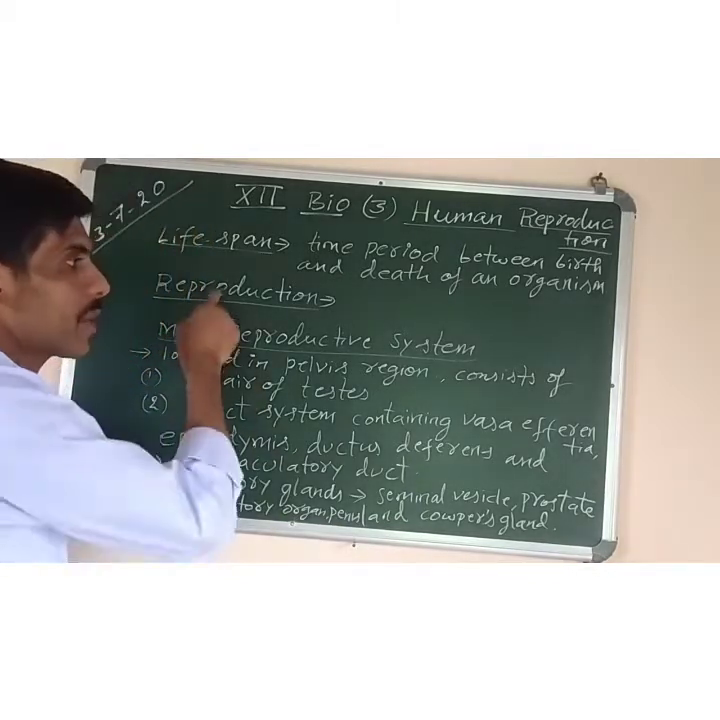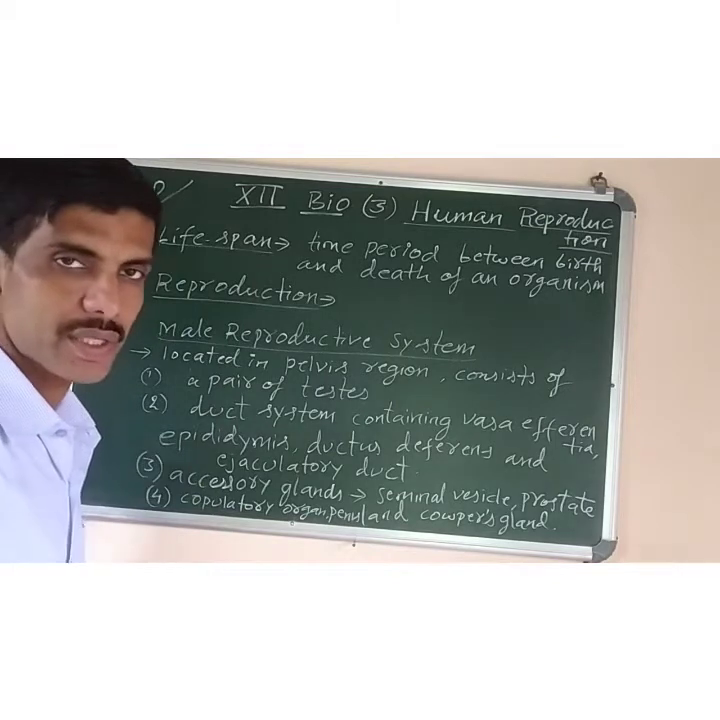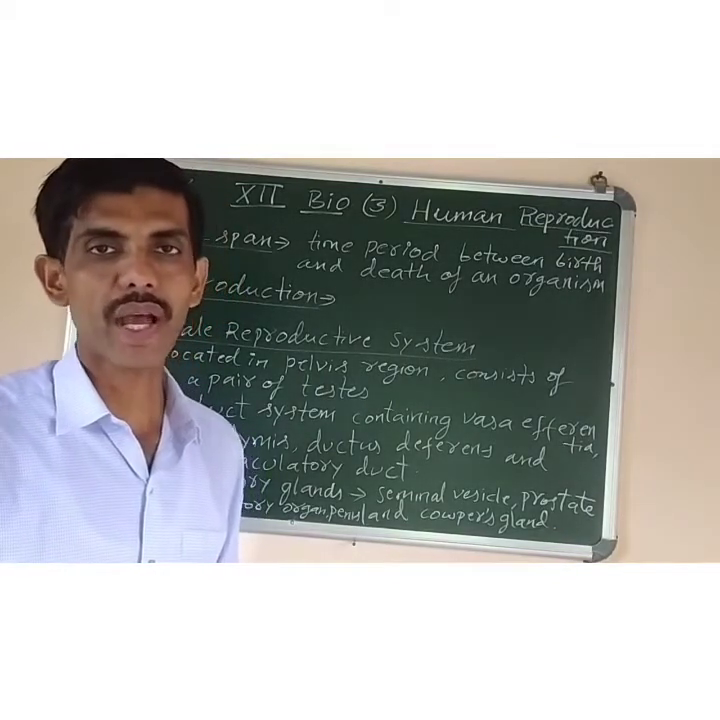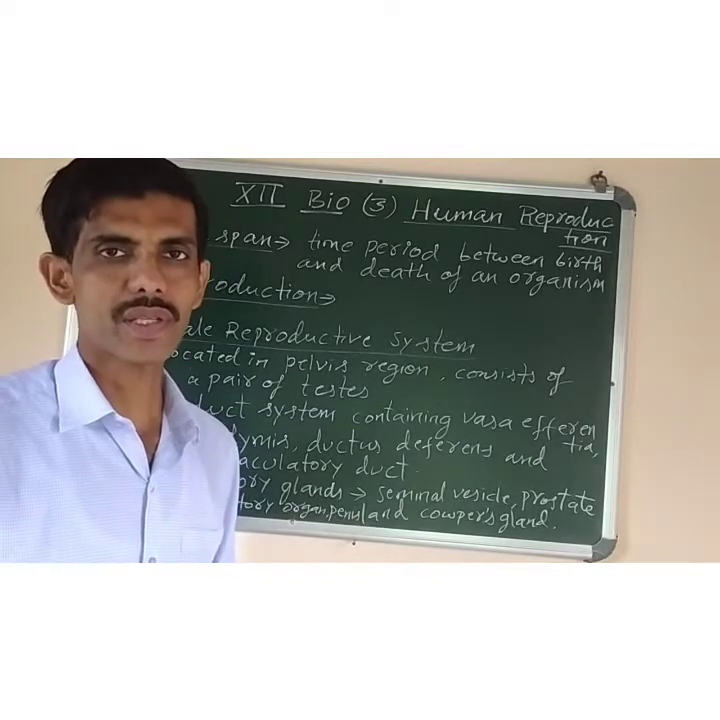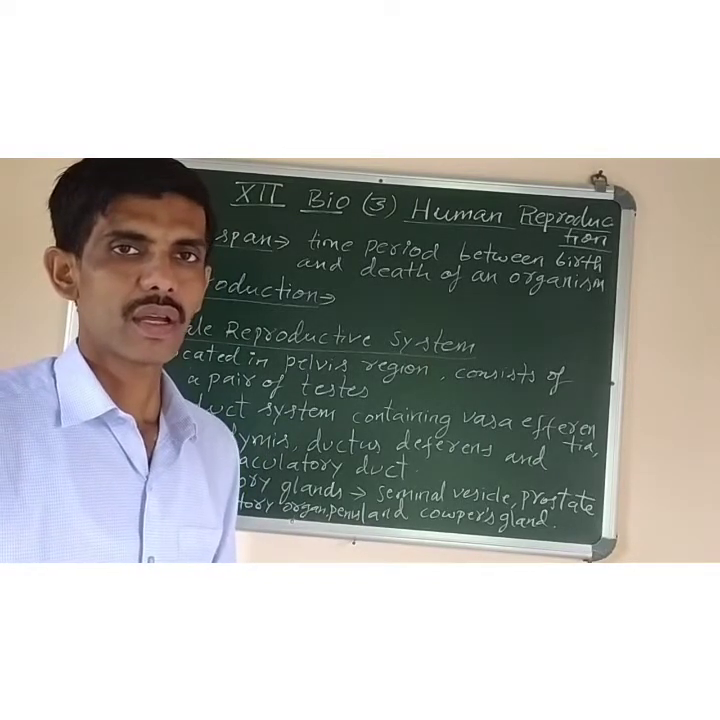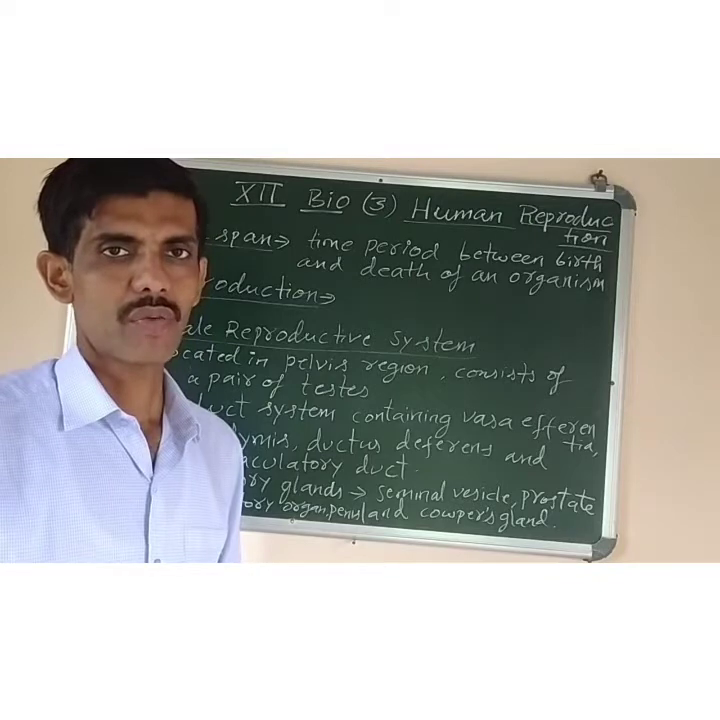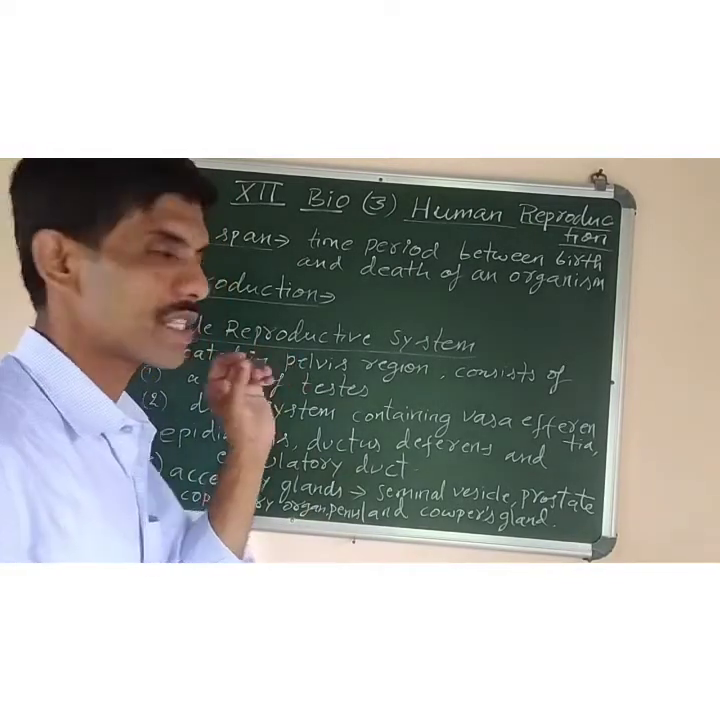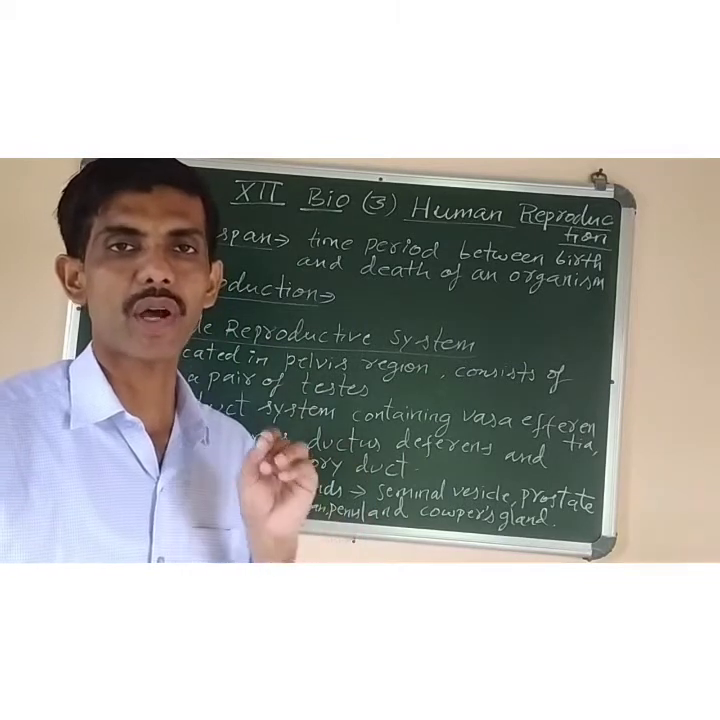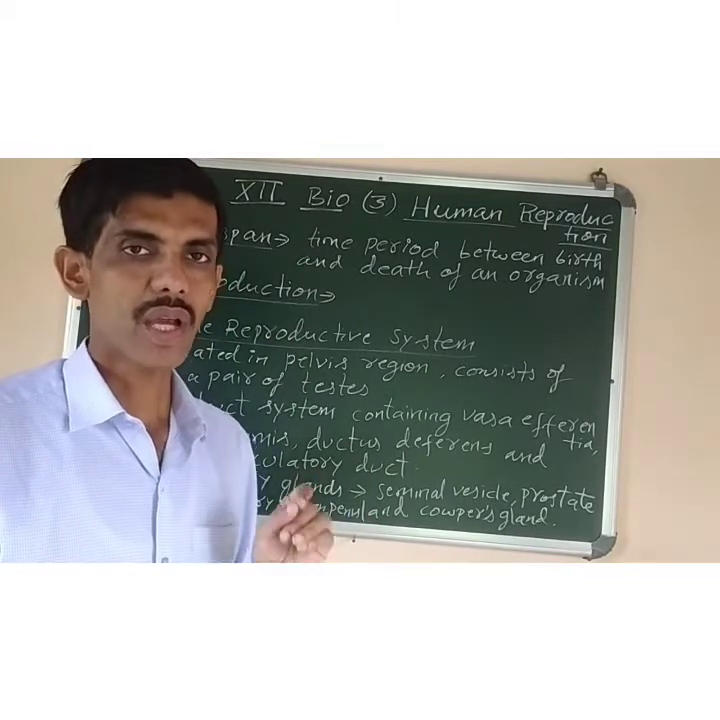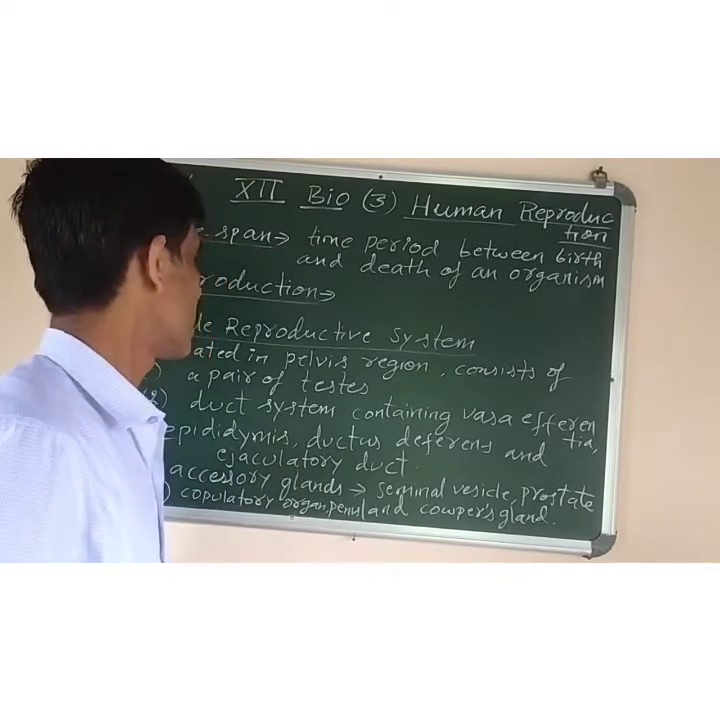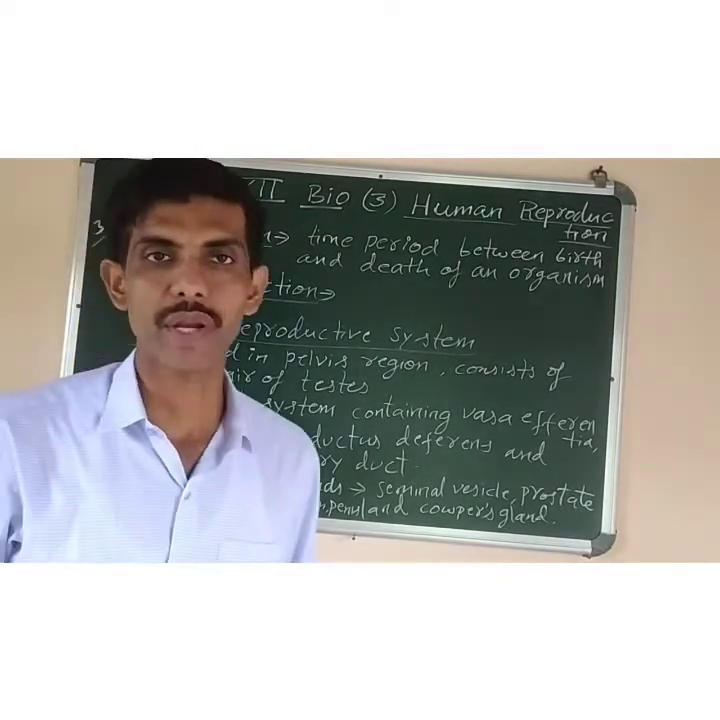Then what is the definition of reproduction? The process of giving birth to young ones of their own kind with slight variations in their characters, which is not completely similar to the parents. So reproduction, in simple words, is the ability of an organism to produce young ones of their own kind. Then we have the human reproductive system we have to read.